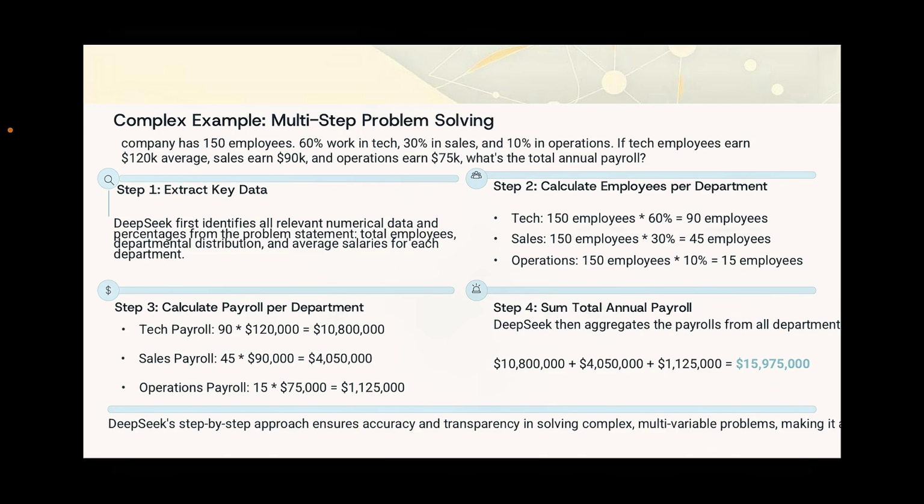In step 1, DeepSeek first extracts all key data including total employees, department percentages and average salaries. In step 2, it calculates the number of employees per department. In step 3, DeepSeek calculates the payroll for each department. And finally, DeepSeek adds all department payrolls together and calculates the total annual payroll.